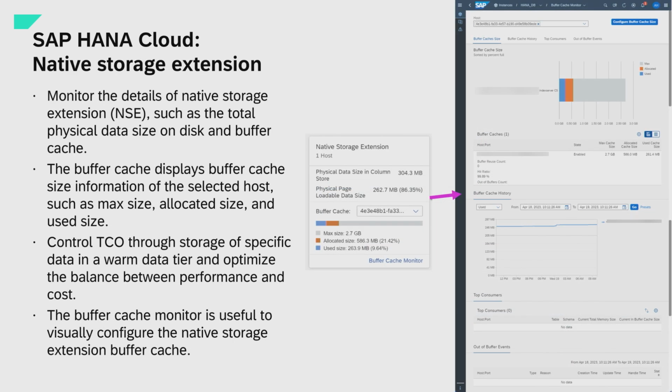Another card that you can see in the instance administration and in the monitoring is the native storage extension, a very well-known capability in HANA Cloud to reduce the memory footprint and reduce TCO. You see immediately what kind of data you have in NSE. You see the buffer cache size, and you can also see a buffer cache history about the usage, the top consumers, and so on.